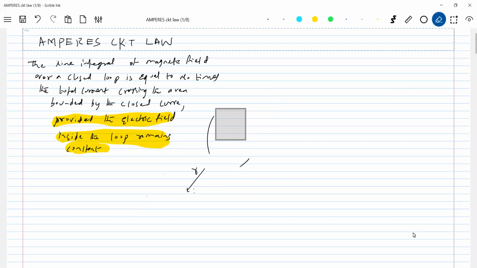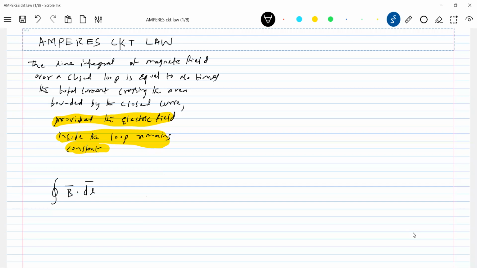This is the statement we have brought. The line integral of magnetic field over a closed loop is equal to mu naught times I. Like there we had E bar dot ds equal to q in by epsilon naught.